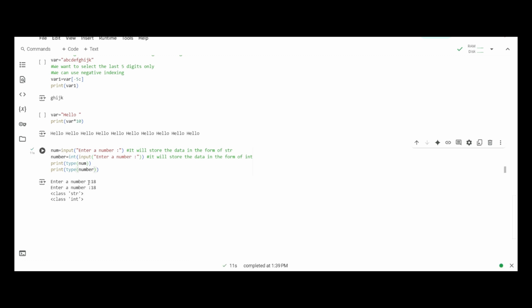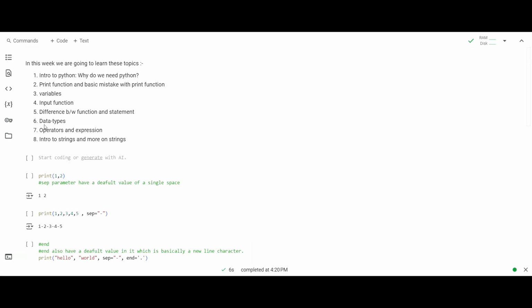Now if we look at the first output, for num, it says the class is string, whereas the second output, for the number variable, says the class is integer. So it is clear that we can manipulate the type of result from the input function by providing some external keywords also.